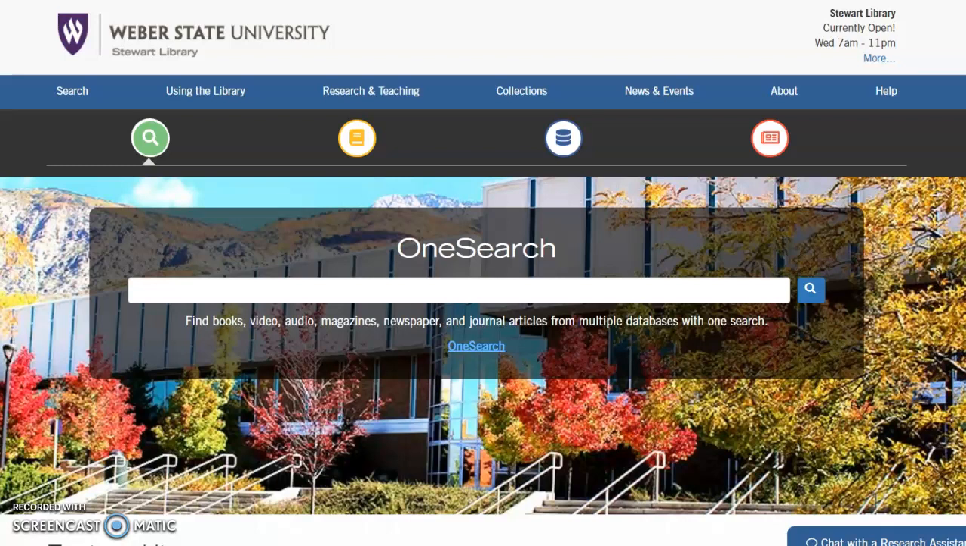Alright, so I'm starting off on the library webpage, and I have the book. I'm looking for the ebook, so I just have it copied. I'm just gonna paste that into one search. I know that this is the databases, but I just wanted to do the one search, and I just look for it.